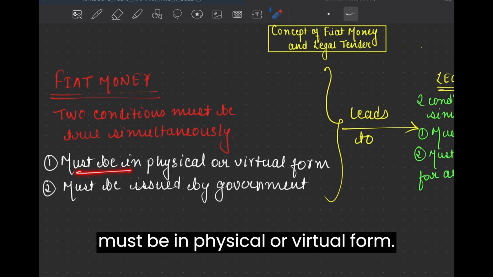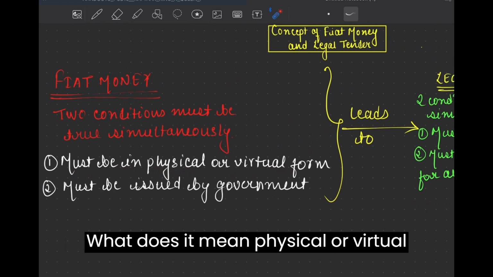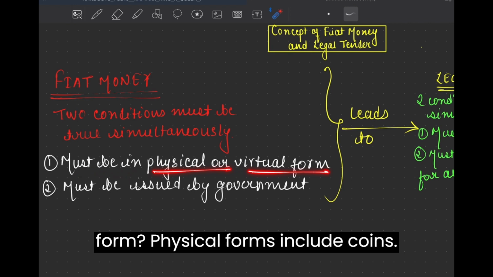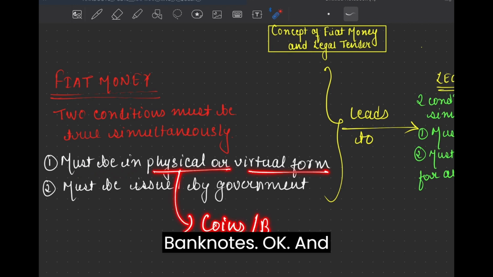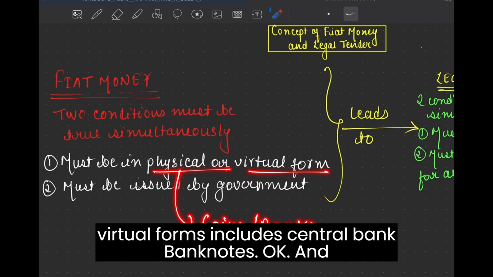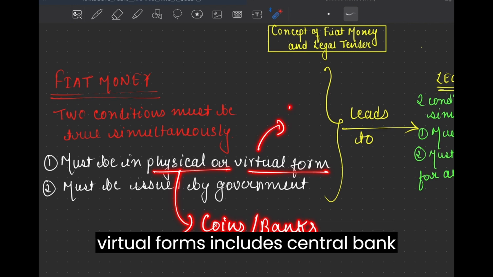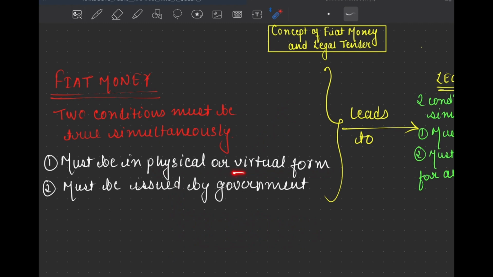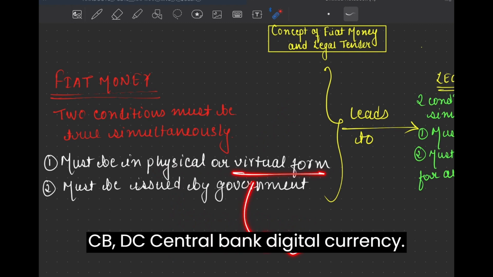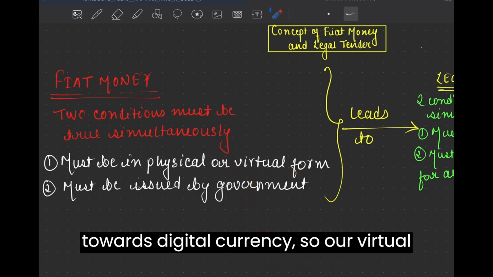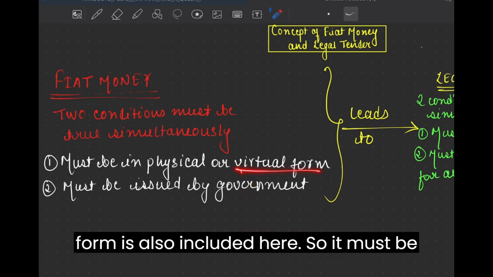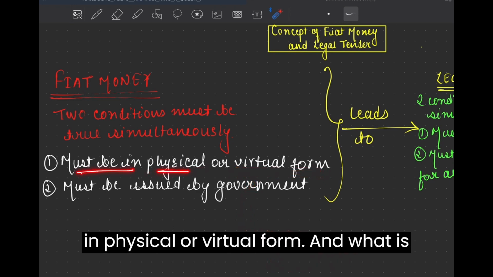It must be in physical or virtual form. What does it mean, physical or virtual form? Physical forms include coins and banknotes, and virtual forms include central bank digital currency, CBDC. Since many of the countries are now going towards digital currency, a virtual form is also included here. So it must be in physical or virtual form.